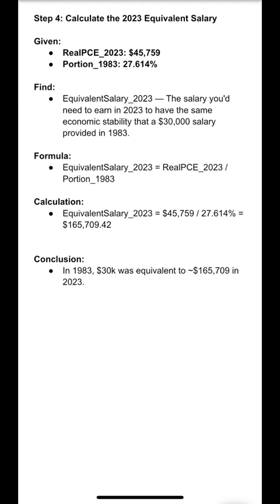Finally, we can calculate our equivalent 2023 salary. We take the real PCE per capita in 2023 and divide it by the 1983 portion of our income that went to living expenses. What we find is that in 1983, $30,000 was equivalent to $165,000 in 2023. And there you have it. There's links to the data sets in the description, and now you have step-by-step instructions to do the work yourself and to explore the economic reality for Americans today.